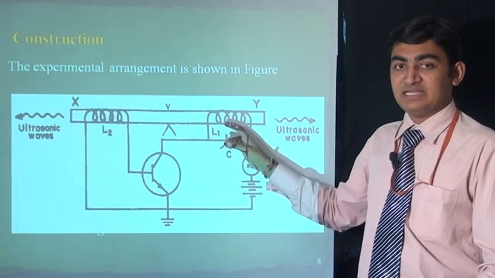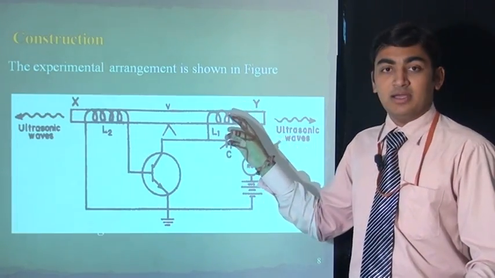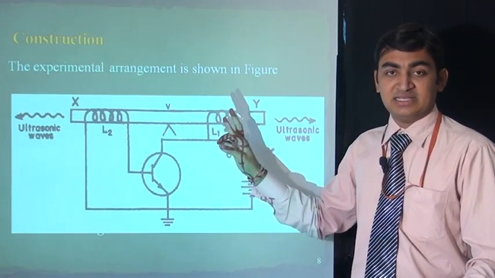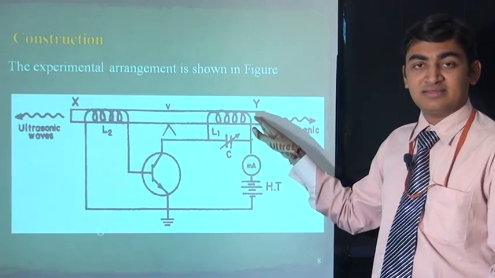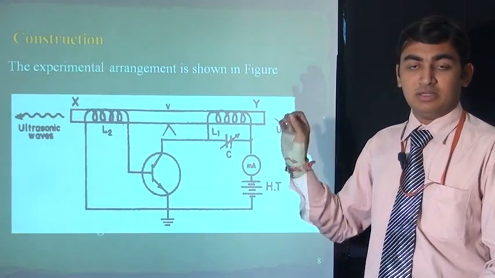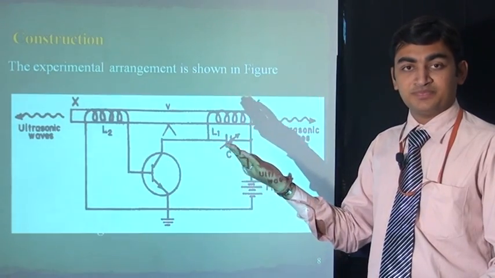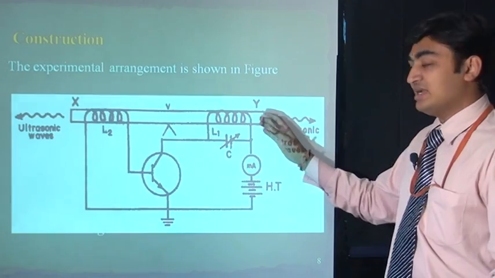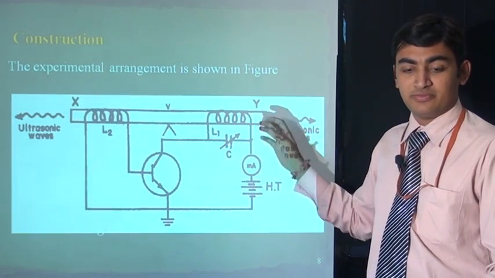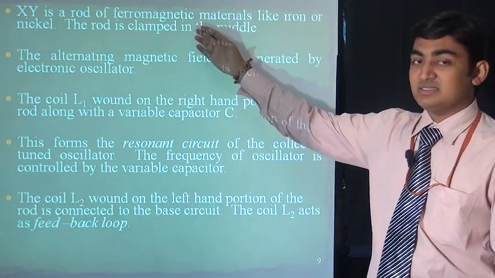When we apply the magnetic field by high tension voltage, the magnetic field changes rapidly and the bar changes length rapidly. This change in length is above 20,000 vibrations, so it is called an ultrasonic wave or ultrasonic frequency.